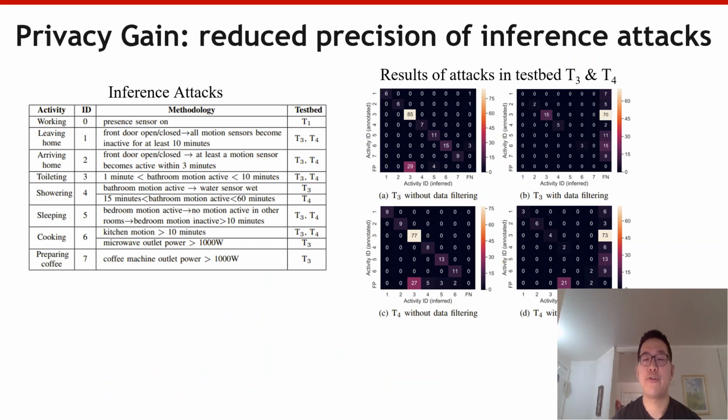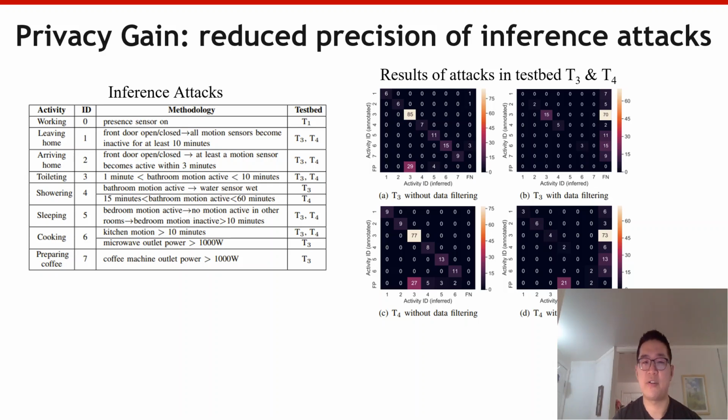Now that data filtering significantly reduces the amount of data that are exposed, to further evaluate how much privacy is actually gained by the data filtering, we consider the inference attacks that use heuristic methods in the left table to infer users' activities based on the exposed IoT data.